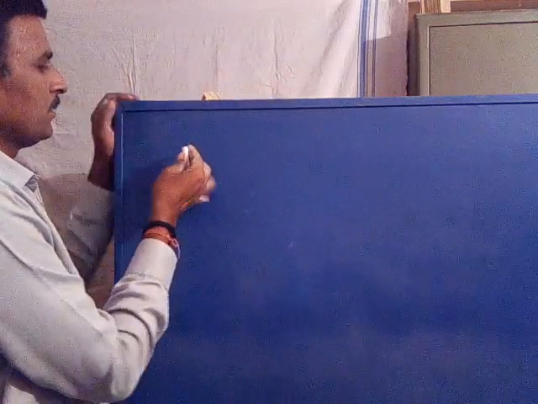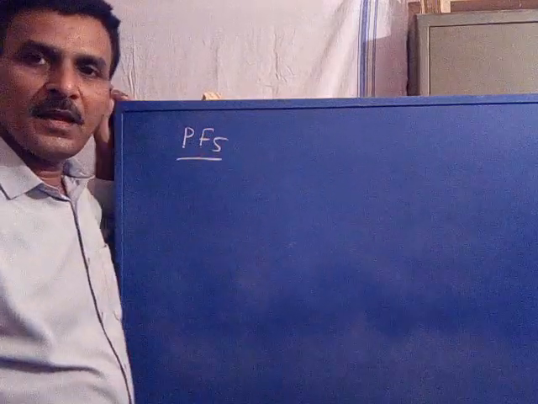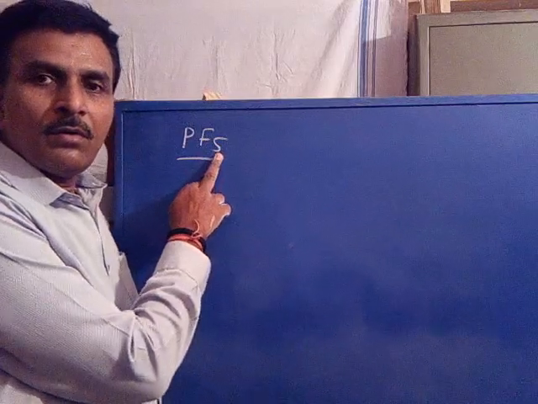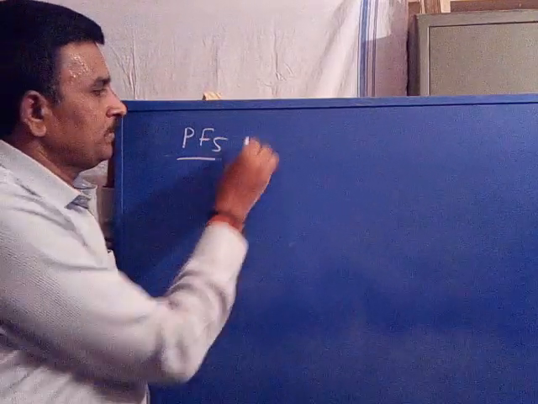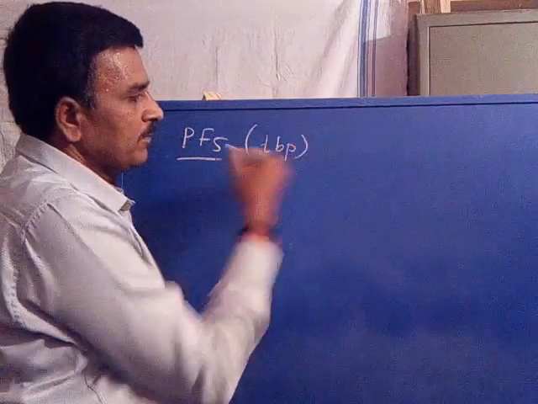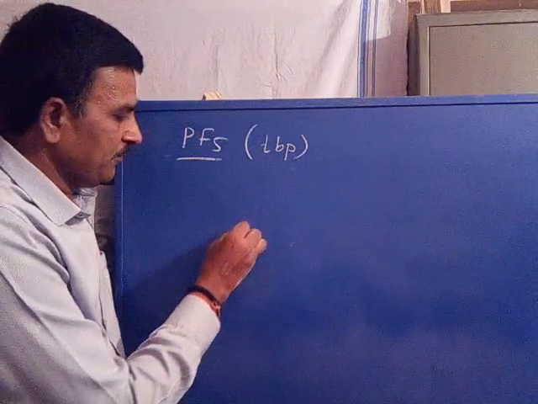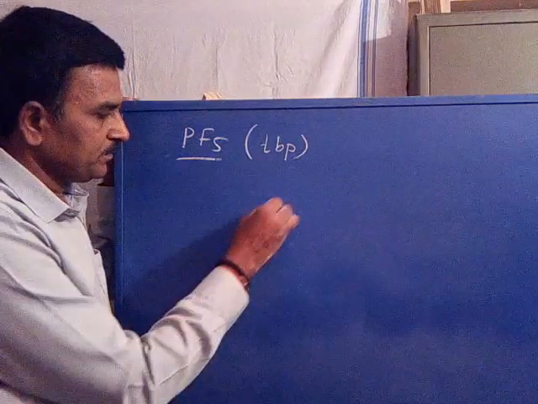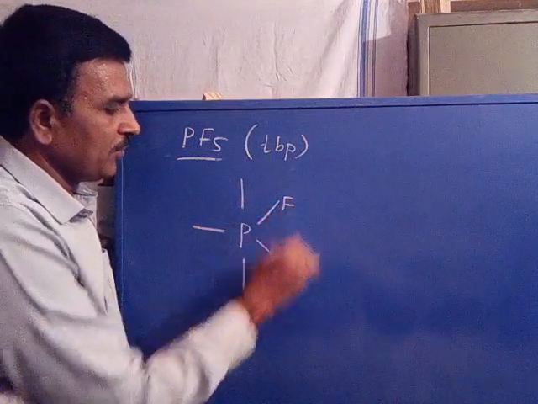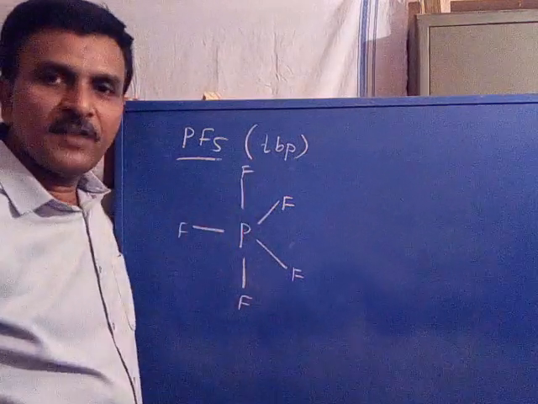Other example, PF5, pentafluorophosphorus. Now it has the same geometry, trigonal bipyramidal, where the central atom is phosphorus. 5 fluorines are surrounded.